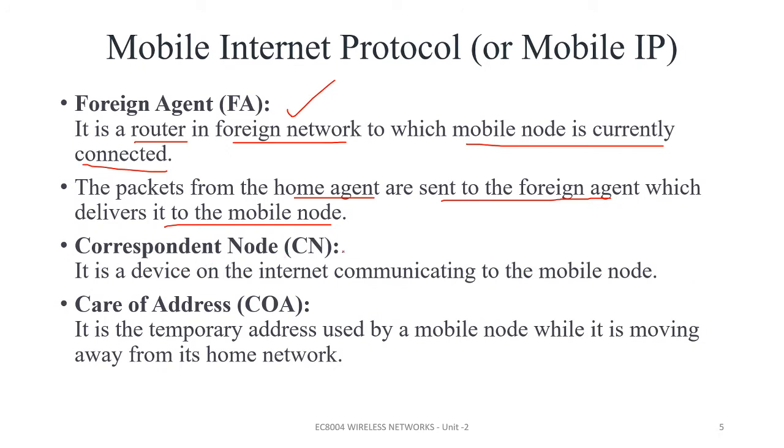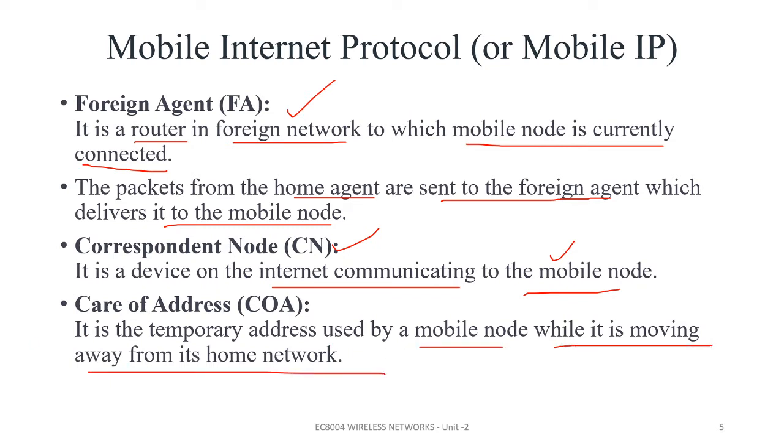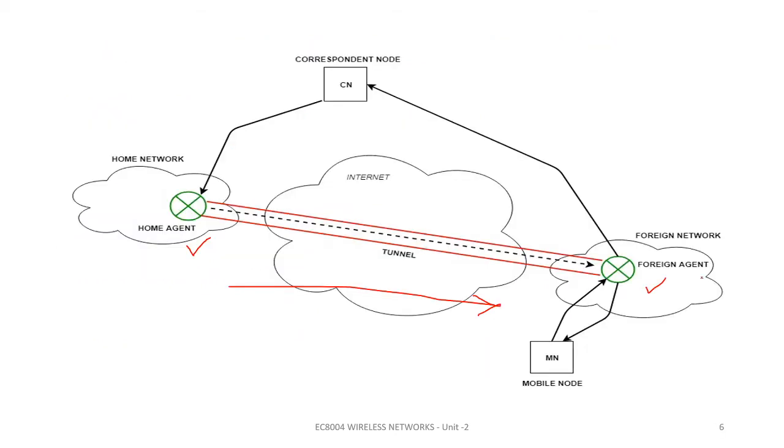Next is my correspondent node. A correspondent node is a device on the internet that is going to communicate through the internet with your mobile node. That is known as my correspondent node. Next is my care of address. Care of address is a temporary address used by the mobile node while it is moving away from its home network. Care of address means the temporary address which is present in my foreign network.